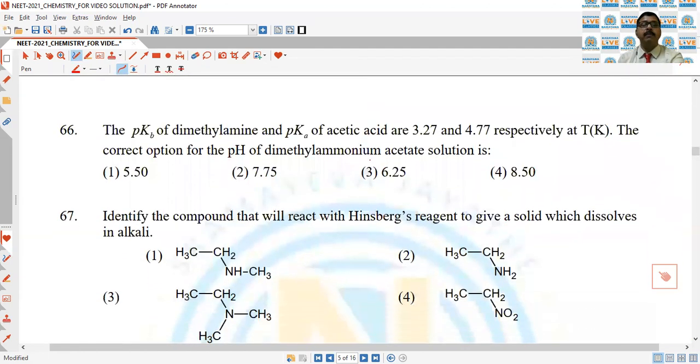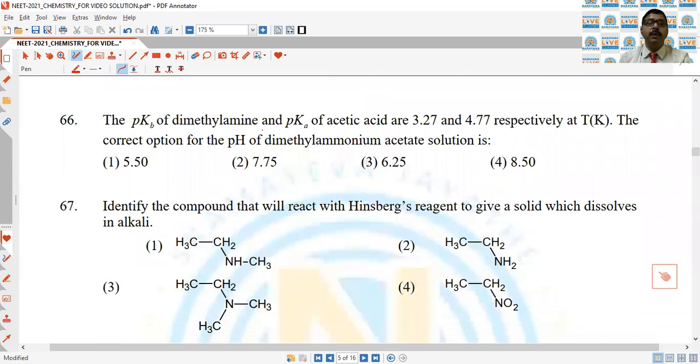Next question, pKb of dimethylamine. This is pKb and this is pKa of acetic acid. The correct option for the pH of the dimethyl ammonium acetate. So dimethyl ammonium acetate is the salt of weak acid and weak base.